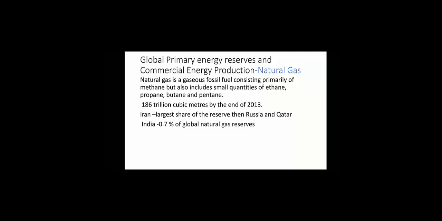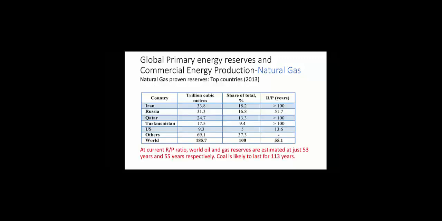The global proved gas reserves are estimated to be around 186 trillion cubic meters by the end of 2013. This is equal to around 55 years of current production. Iran has a large share of reserves, followed by Russia and Qatar. India has only about 0.7% of global natural gas reserves. The global distribution of proved natural gas reserves is in the table below.